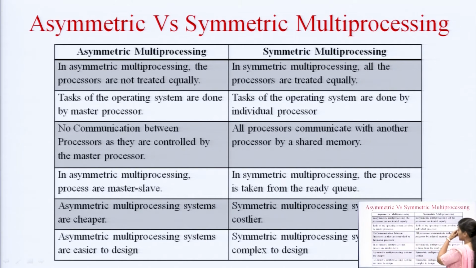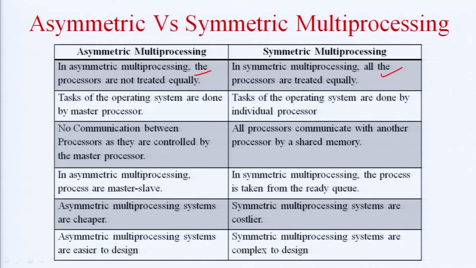So, let us differentiate asymmetric and symmetric multiprocessing. In asymmetric multiprocessing, the processors are not treated equally, and in symmetric multiprocessing all the processors are treated equally. We have seen that because all the resources are allocated to all the processors in symmetric multiprocessing. So, all the CPUs have equal access to all the resources in this case. Tasks of the operating system are done by master processor in asymmetric multiprocessing, and tasks of the operating systems are done by individual processors in case of symmetric multiprocessing.